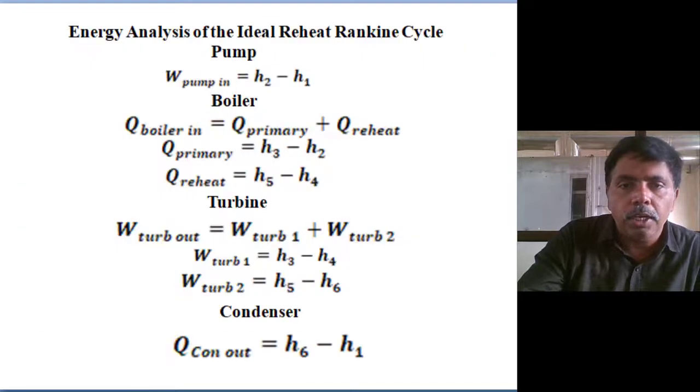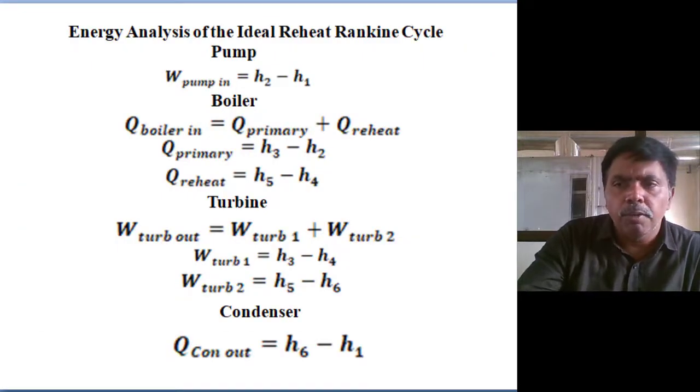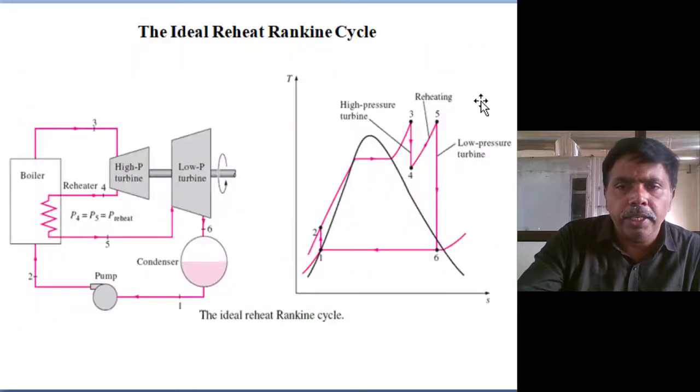So this is the reheat energy balance. What is the boiler heat supply? Here two heat supplies are there. One is the primary heat supply, H3 minus H2. The secondary heat supply is H5 minus H4. Adding the primary heat supply plus the secondary heat supply, you will get the heat supply in the boiler.